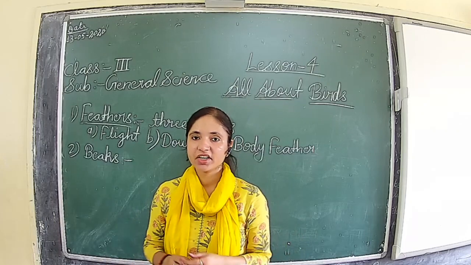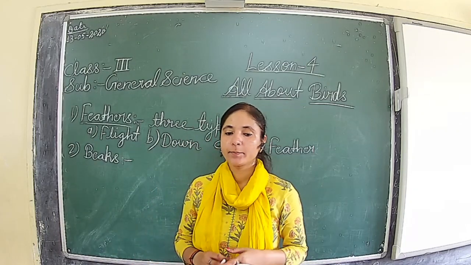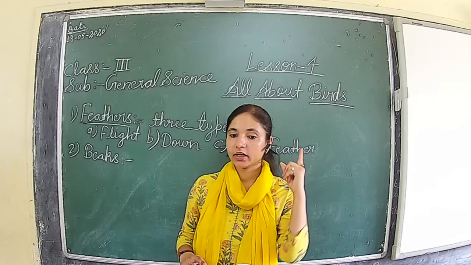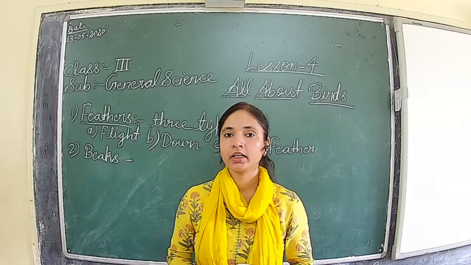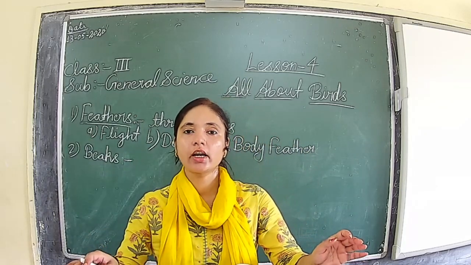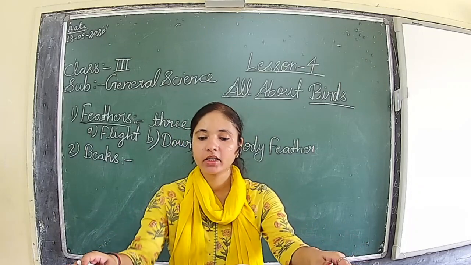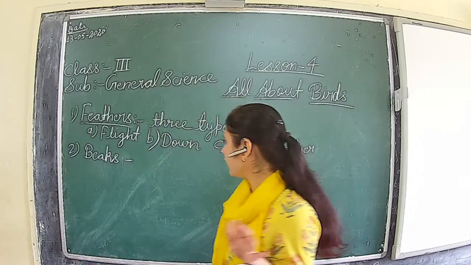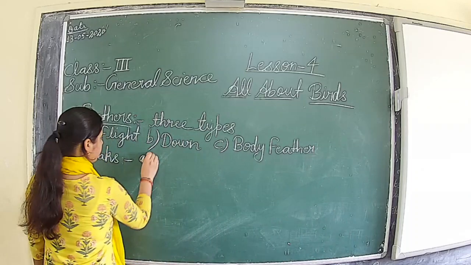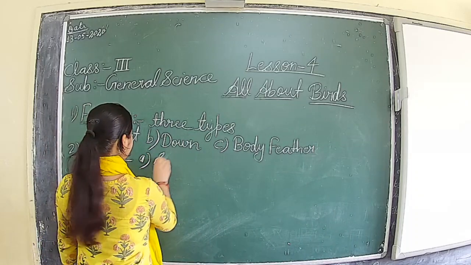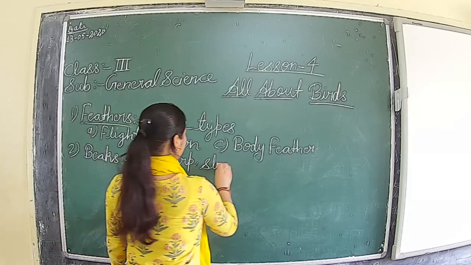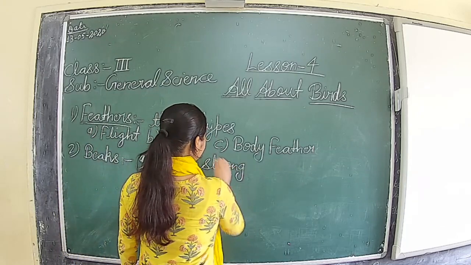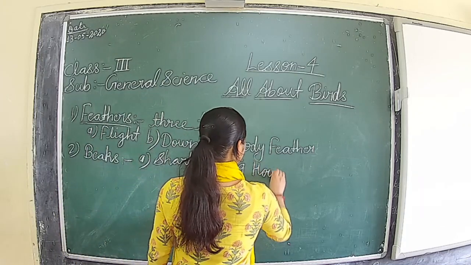The first is the bird of prey. They have a sharp, strong, and hooked beak.